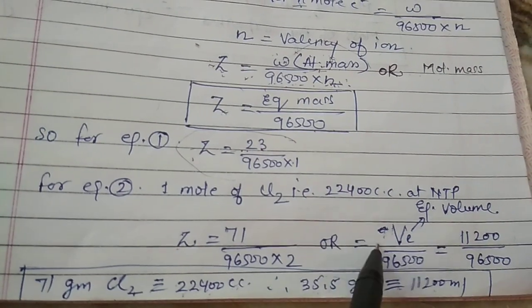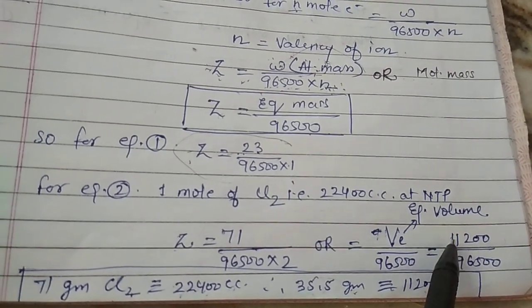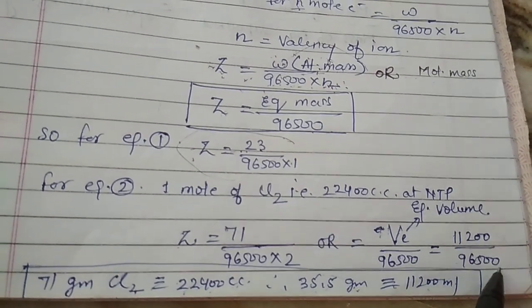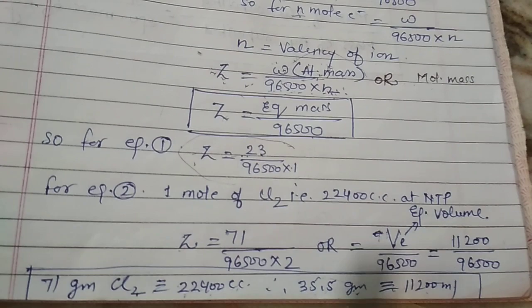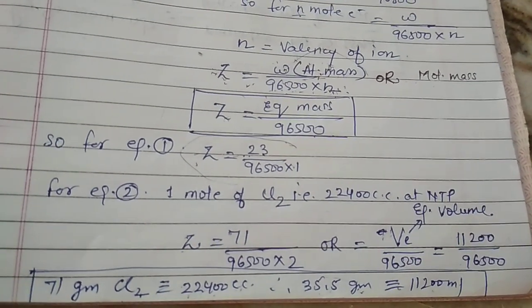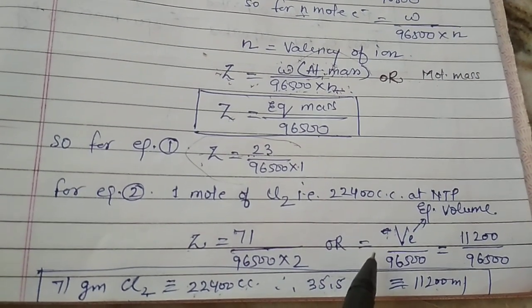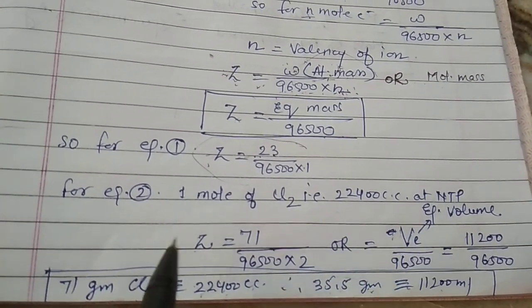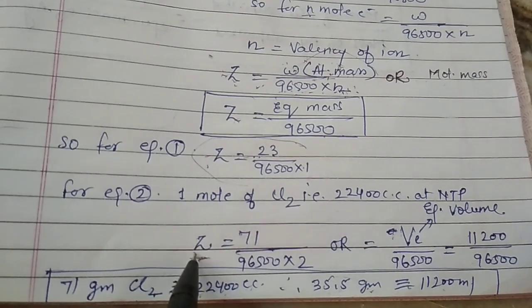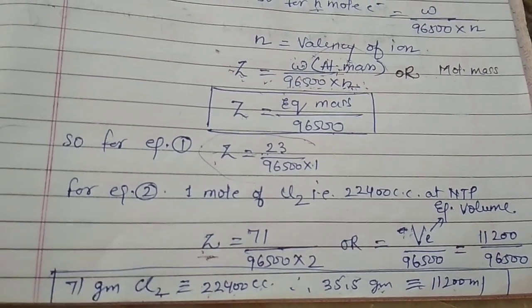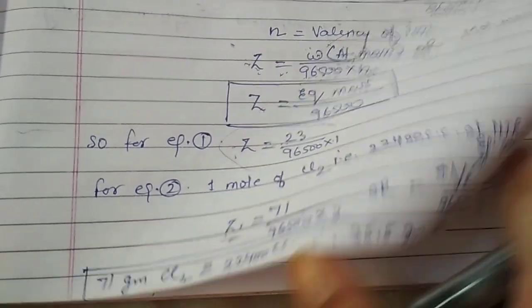So we can place the value as 11,200 cc upon 96500 in this case, because we are to calculate the volume, so we may make the change in the formula to calculate the value of Z by taking the equivalent volume. Now we'll apply these formulas in different questions.